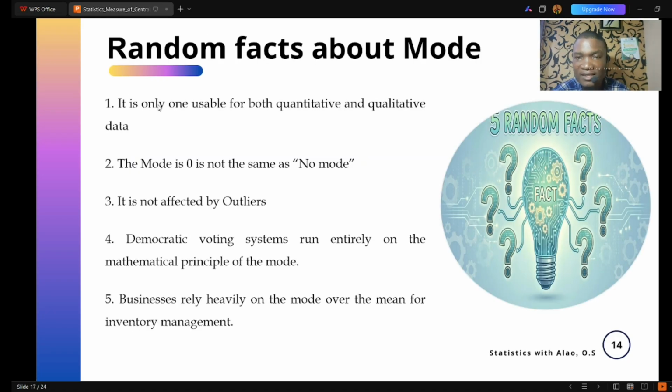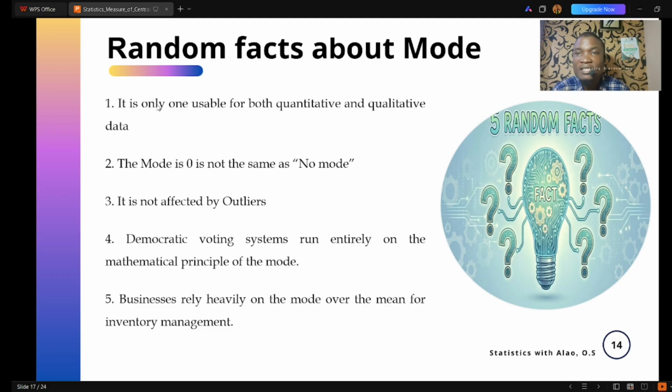What are the random facts about the mode? One, it is the only one usable for both quantitative and qualitative data. That is, mode can be used in every condition, right? Because it just has to do with the one that occurs frequently in a distribution. So either quantitative or qualitative, mode is here for you.